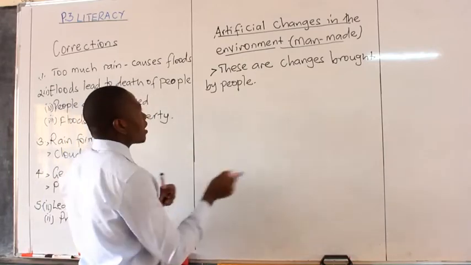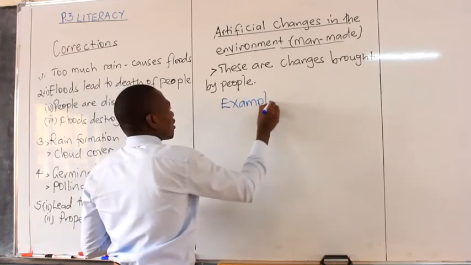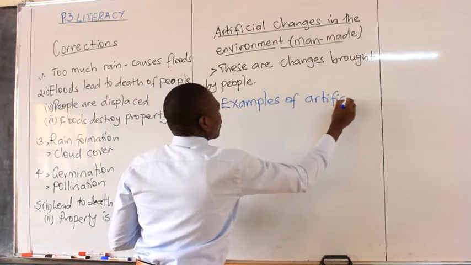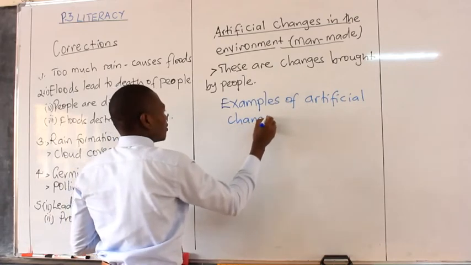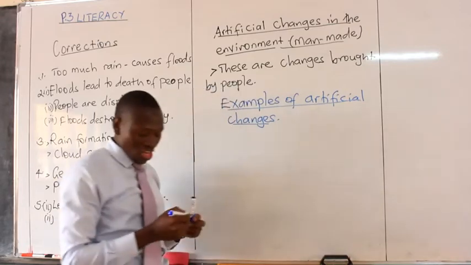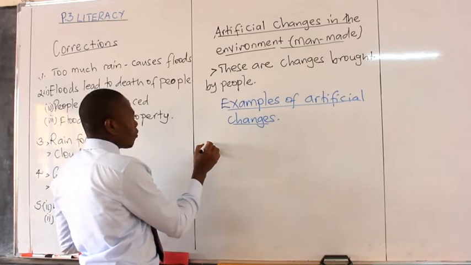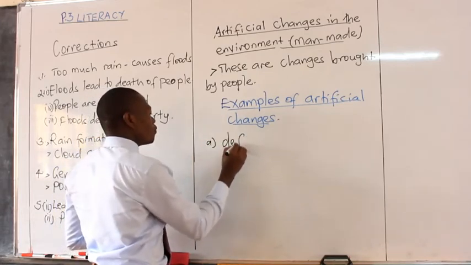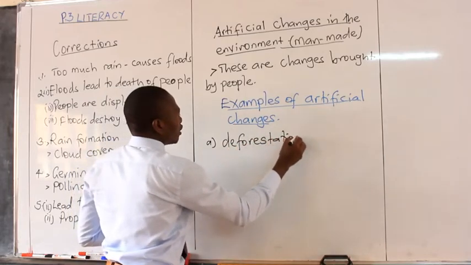Let's talk about examples of artificial changes. We shall go very fast. One of them is deforestation.